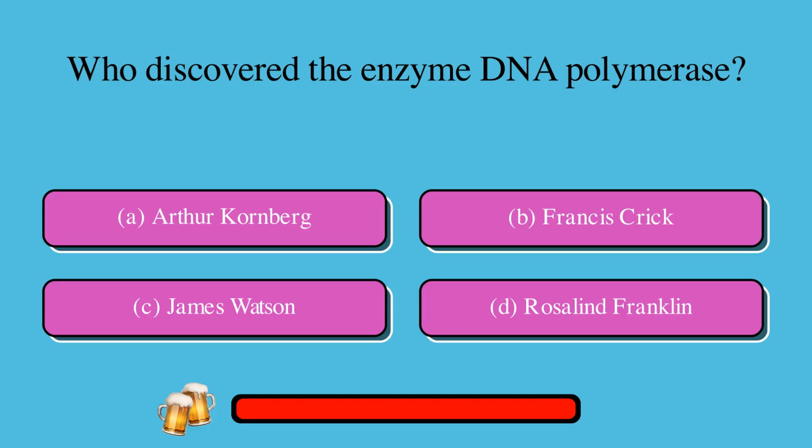Who discovered the enzyme DNA polymerase? A. Arthur Kornberg, or B. Francis Crick, or C. James Watson, or D. Rosalind Franklin? The correct answer is A. Arthur Kornberg.